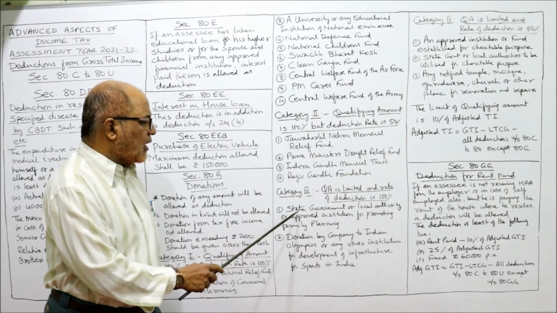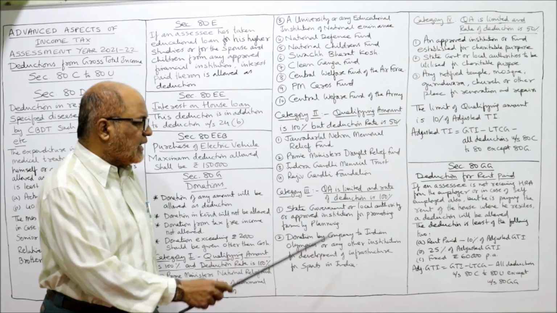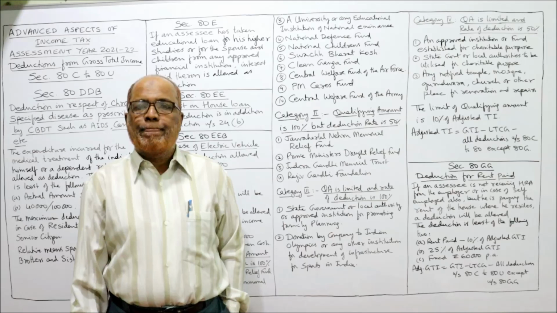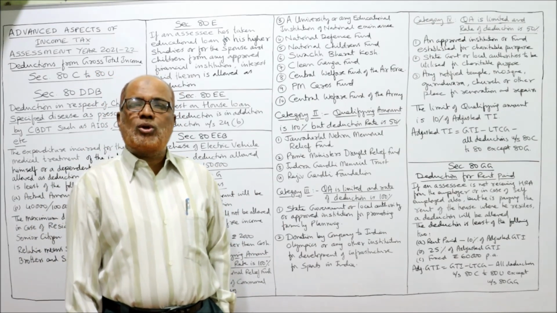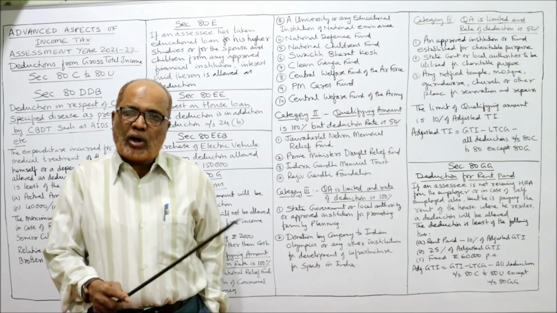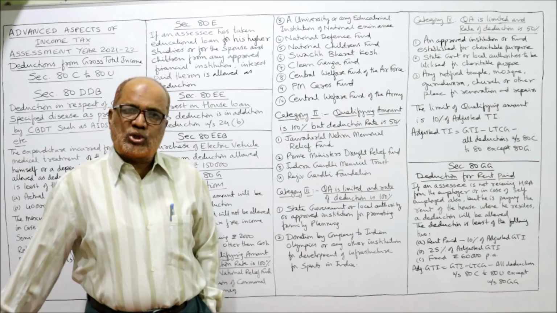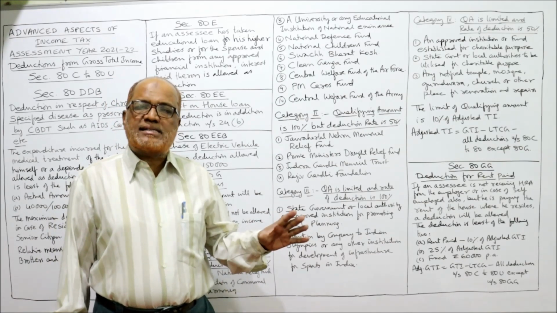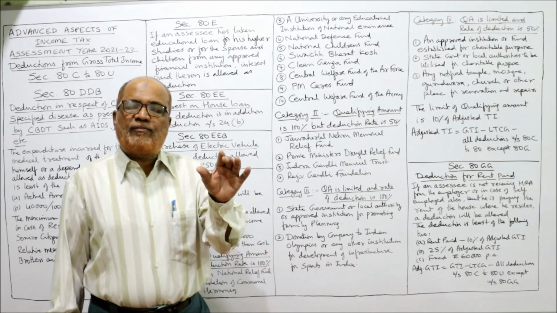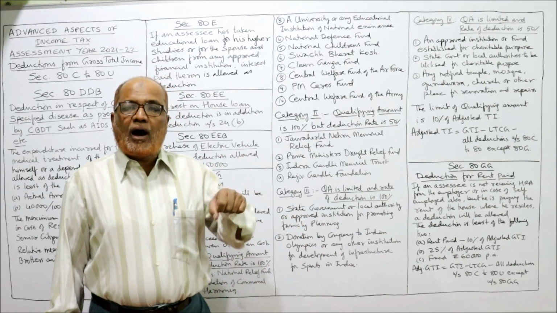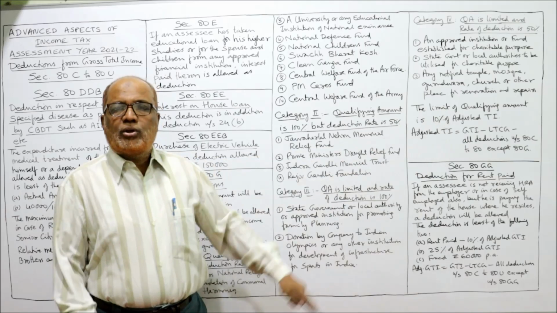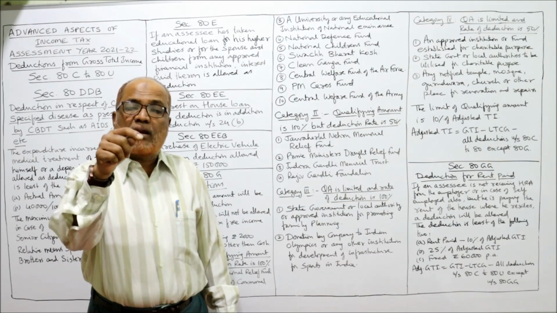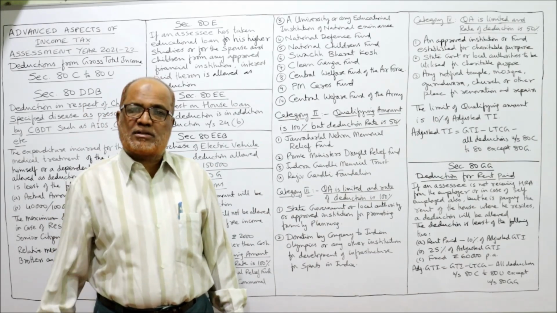State government or local authority or approved institution for promoting family planning. If an assessee has given some donation to the state government or any local authority or approved institution for promoting family planning, then the Income Tax Act says the qualifying amount is limited. How much is the limit? I'll tell you. The qualifying amount is limited, but the rate of deduction is 100%.